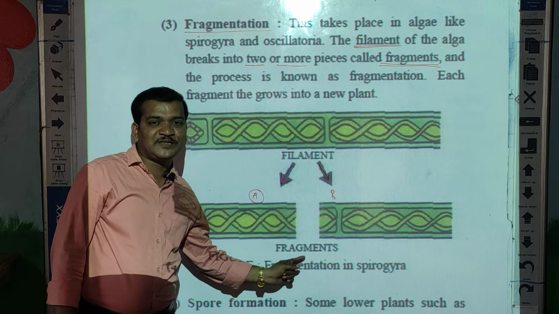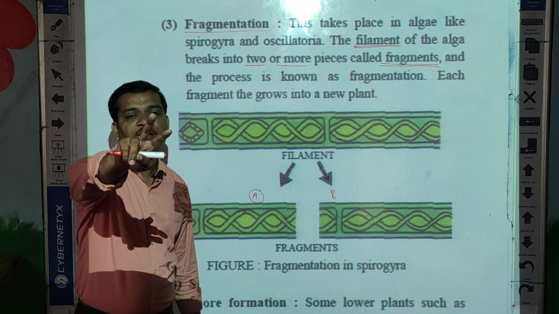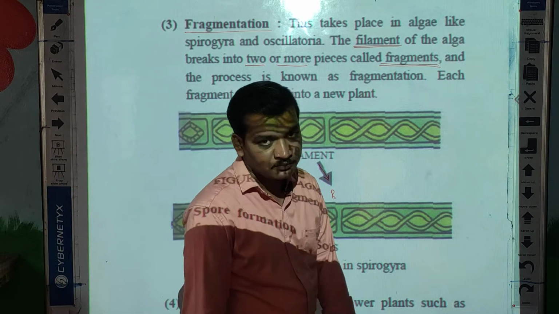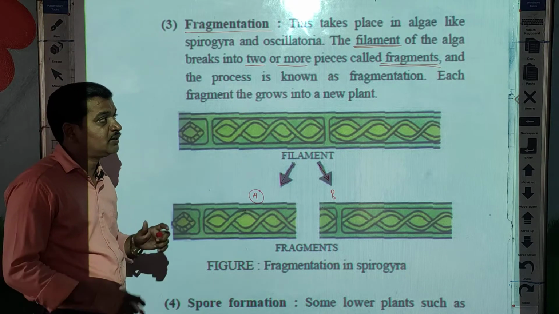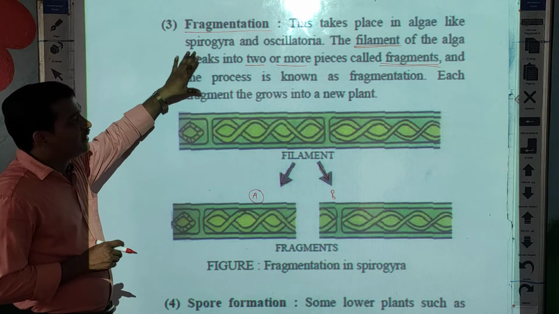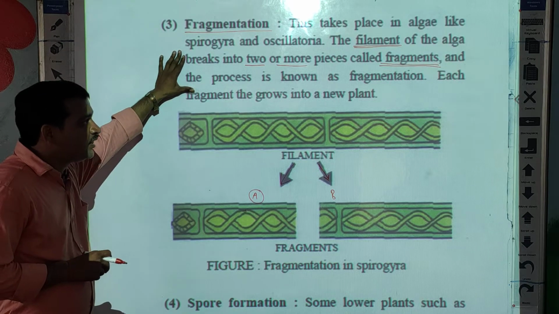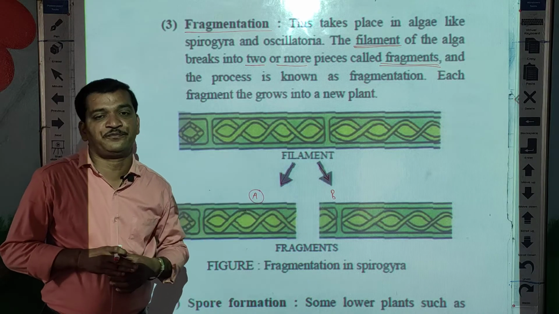By which process is this filament broken down into two pieces? By the fragmentation process. Sometimes they may ask this question in the NSO exam. The dash process is involved to form the two pieces of fragments.